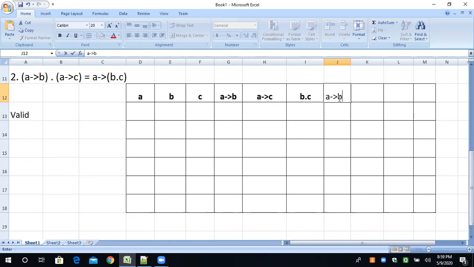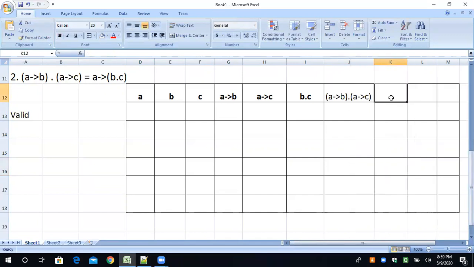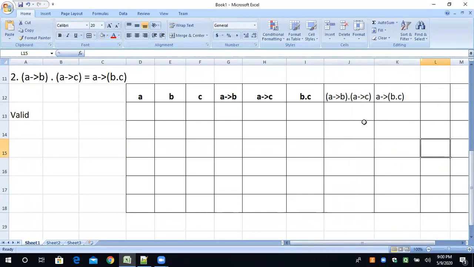A conditional B in a bracket, dot A conditional C. This is our LHS, and after that we can take A conditional B dot C. So these are the two columns we have to majorly concentrate on. If the truth values of this column and the truth values of this column are the same, then it is proved. Otherwise, it is not.